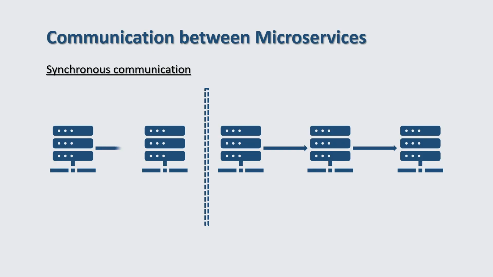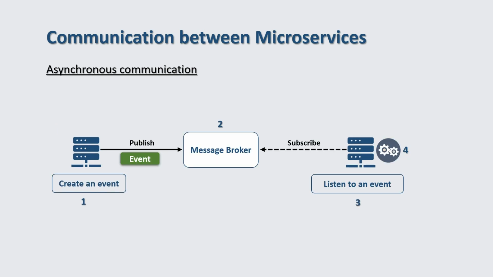Here, a microservice sends a request without needing to wait for the response, and one or more microservices process the message asynchronously. That is, a microservice sends or publishes a message or an event, and one or several microservices subscribe to that publication to perform some operation.